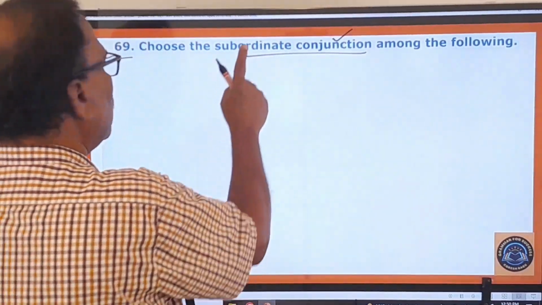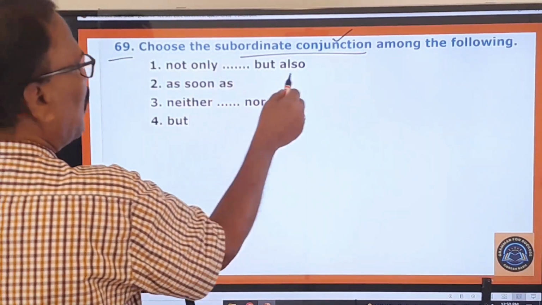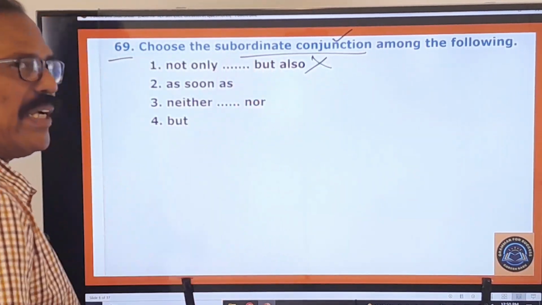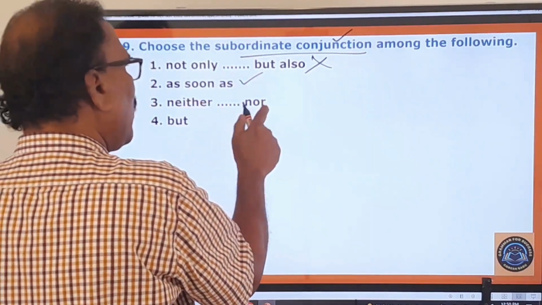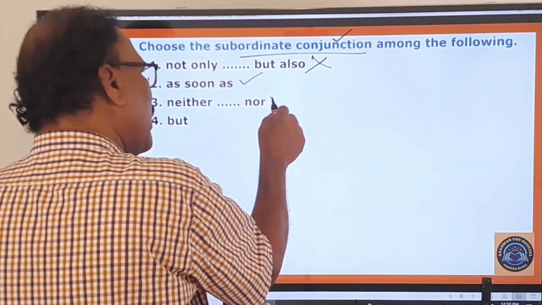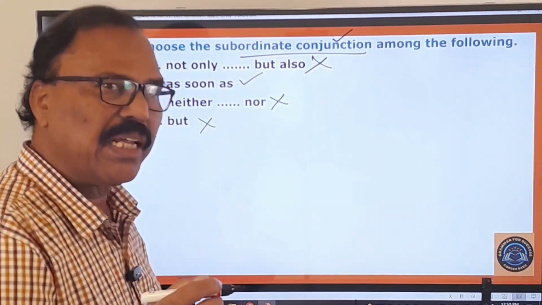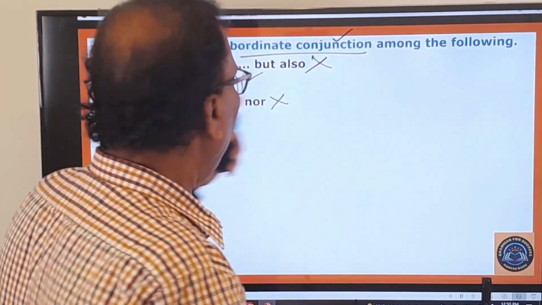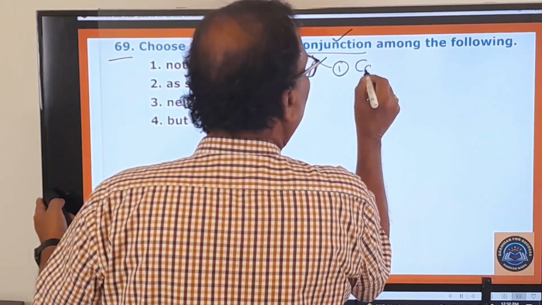Subordinate conjunction among the following. What is that subordinate? Not only but also is a coordinating conjunction. As soon as is a subordinating conjunction. Neither nor is a coordinating conjunction, but is a coordinating conjunction. So let me give you once again, for your convenience, the list of the subordinating and coordinating conjunctions. First of all, let me give you coordinating conjunctions.